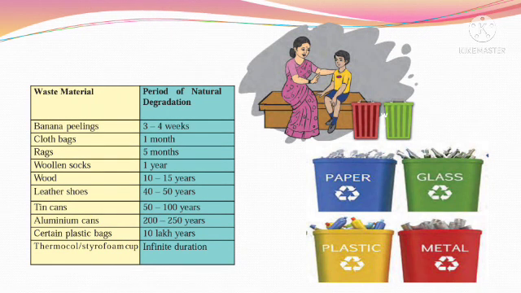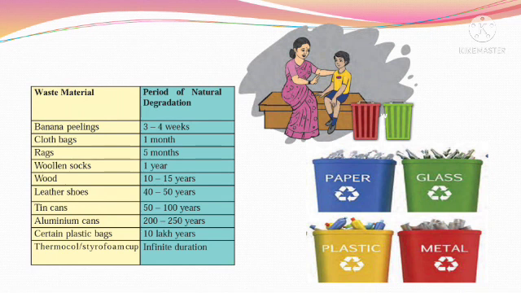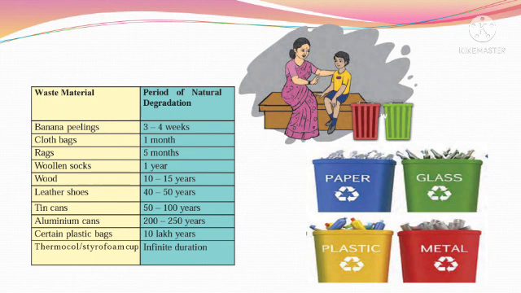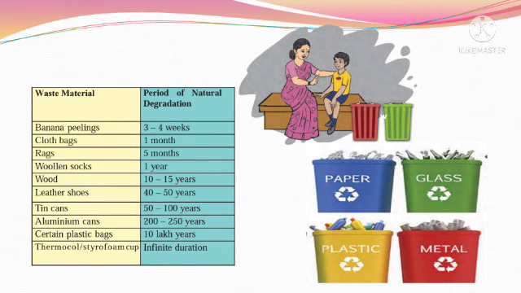Students, in the slides we are seeing that the mother is explaining to her son that waste management is the best source to clean the environment. Here two colors of dustbins are seen, one red and another green. The green dustbin shows that the degradation of the material will take place and it can be converted into useful form, while the non-degradable material can be stored in the red dustbin. Here the classification of paper, glass, metal and plastic bags is shown, that is how they get separated from each other.